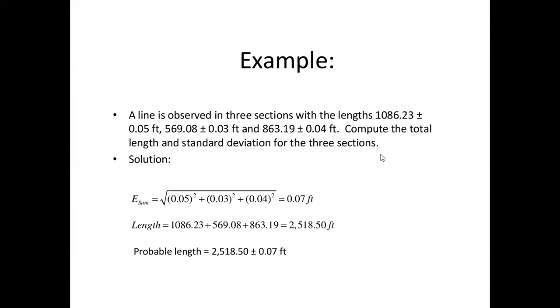Example, a line is observed in the 3 section with the length 1086.23 plus or minus 0.05 feet, 569.08 plus or minus 0.03 feet and 863.19 plus or minus 0.04 feet. Compute the total length and the standard deviation for the 3 section. Solution E sum is equal to under root 0.05 square plus 0.03 square plus 0.04 square.